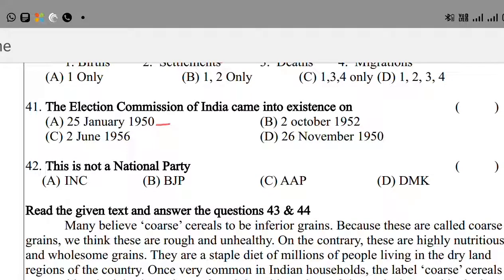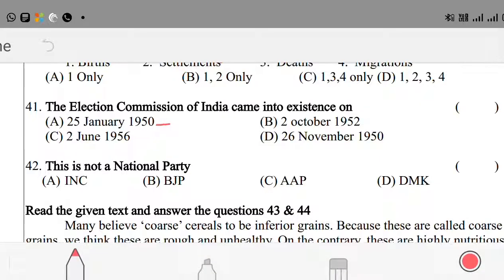And the next question is, this is not a national party. Option A, Indian National Congress. Option B, Bharatiya Janata Party. Option C, Aam Aadmi Party. Option D, DMK, Dravida Munnetra Kazhagam. So the right answer is option D. Option D is a regional party. It belongs to Tamil Nadu.